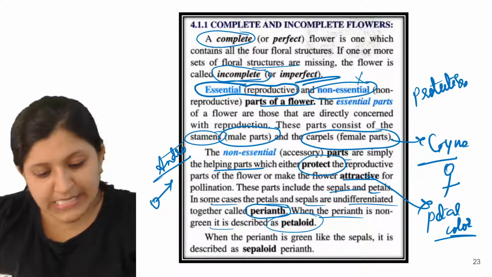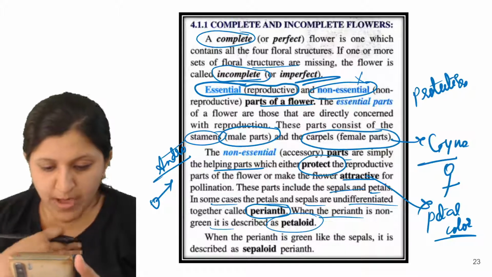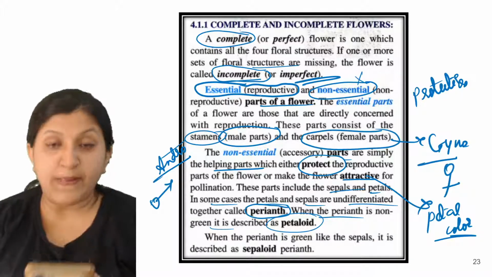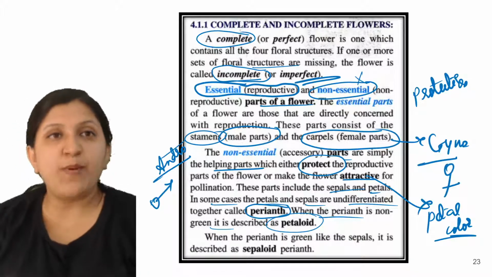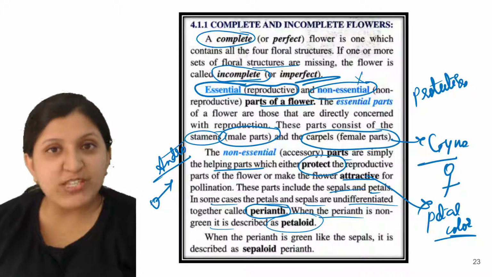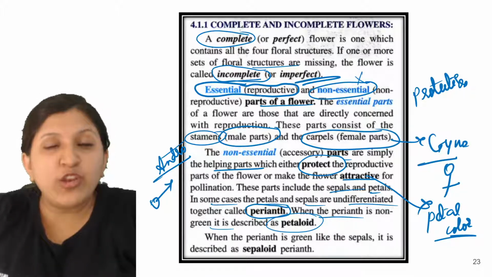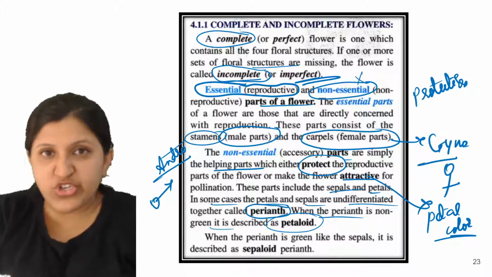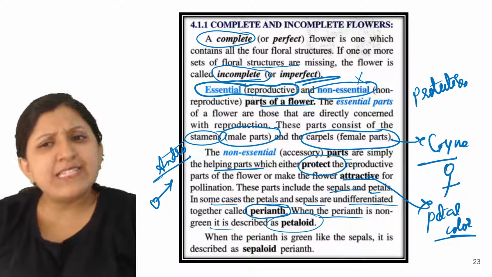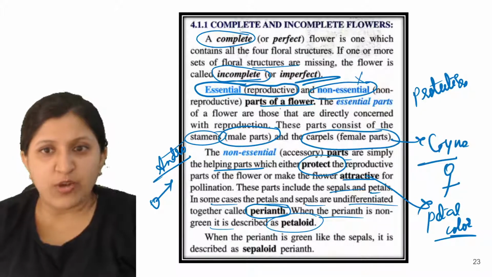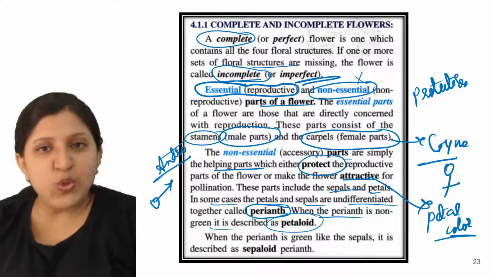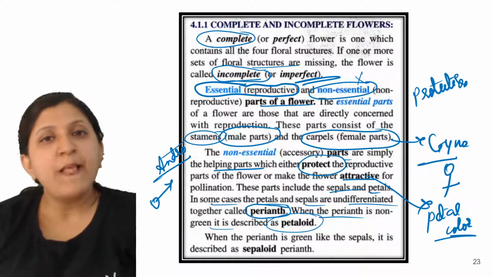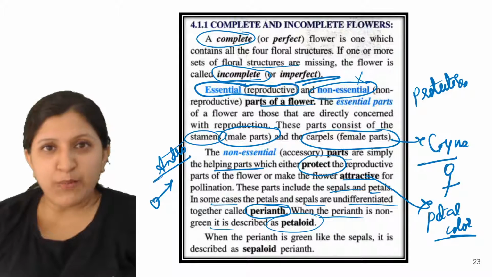But the statement you gave, that non-essential reproduction could be done, that is for artificial pollination. If pollination is not occurring, manually we can do the artificial pollination. But it is nowhere related to non-essential. In non-essential parts there is no reproduction occurring because it is not a male or a female reproductive part.